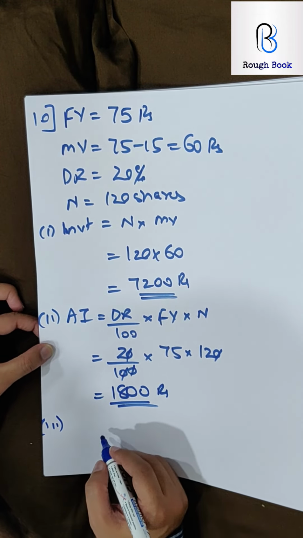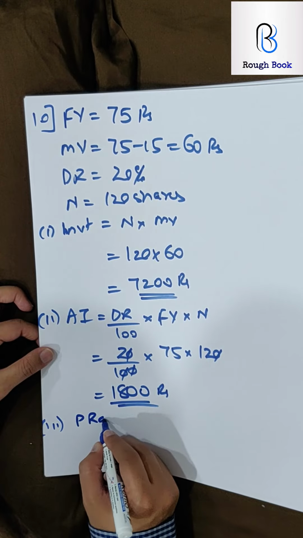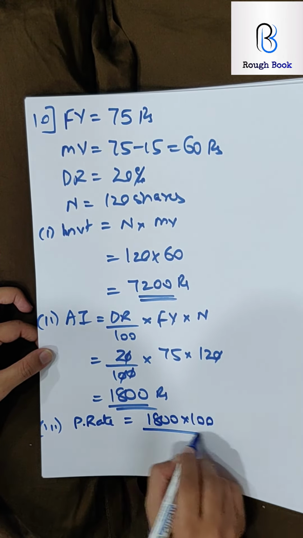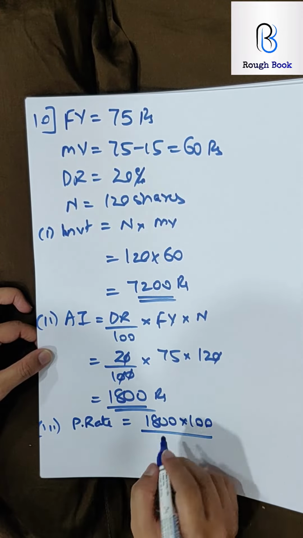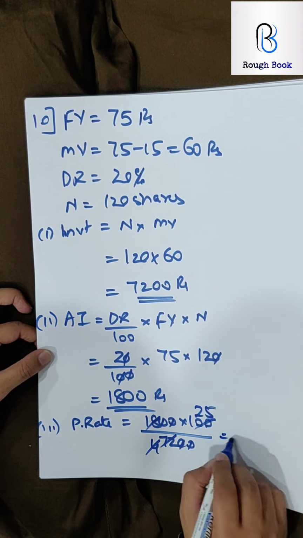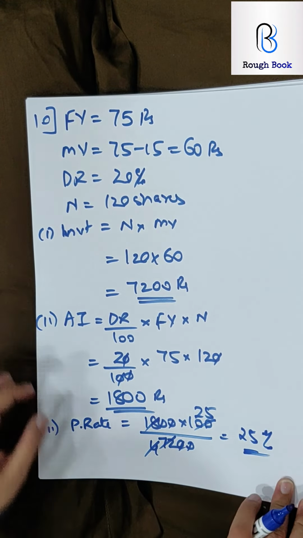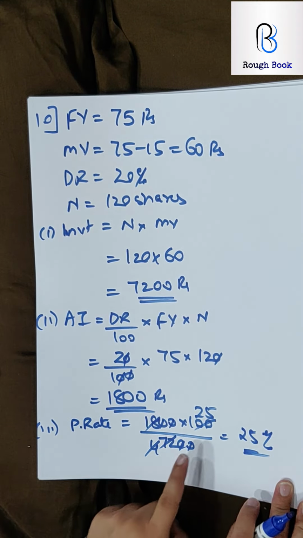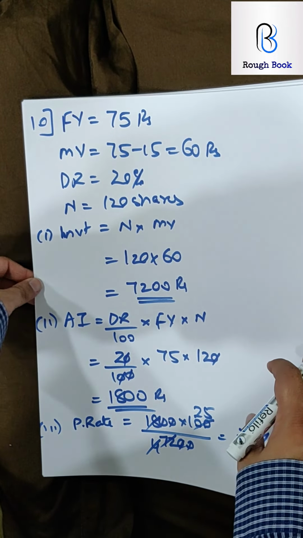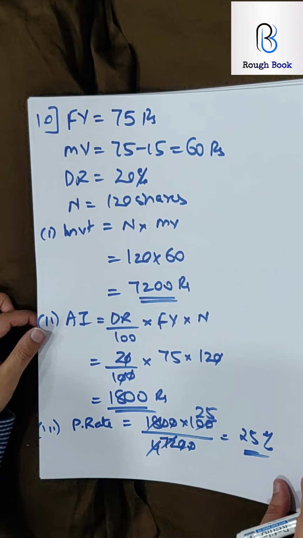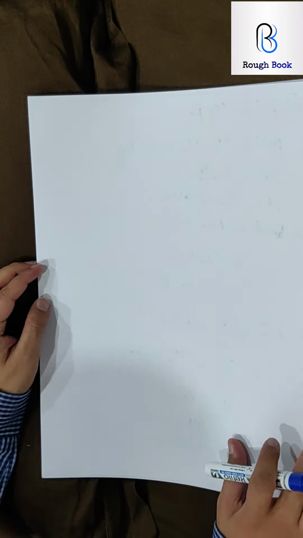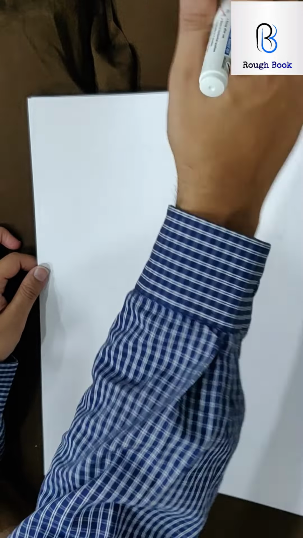The last part is what you need to find, the profit rate or profit percent, whatever. So that will be income into 100 upon the total investment, which is 7,200. So I get 25%. Let me check. 8 4s are 32. Yeah, correct. Anyone manages to get the same answer with the same speed? Wow. Sum number 11 and 12, please cancel them. They are involving income tax, and income tax is not in your syllabus.